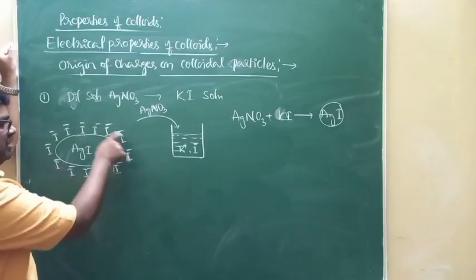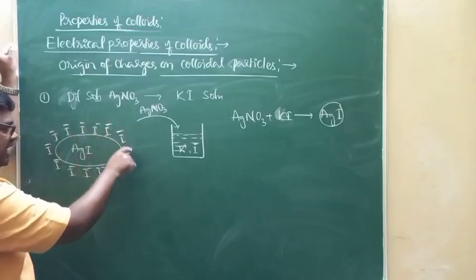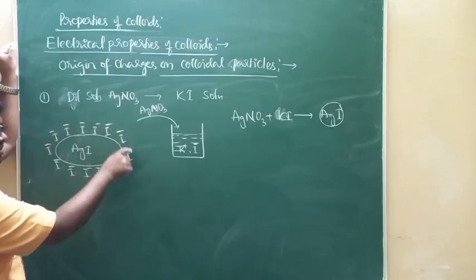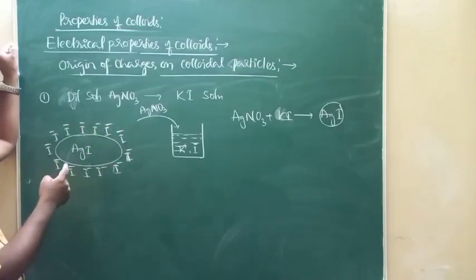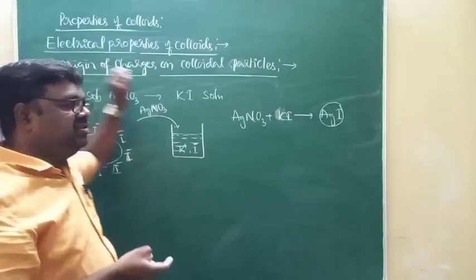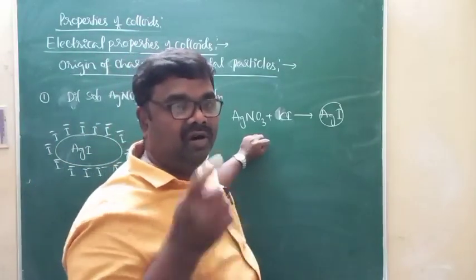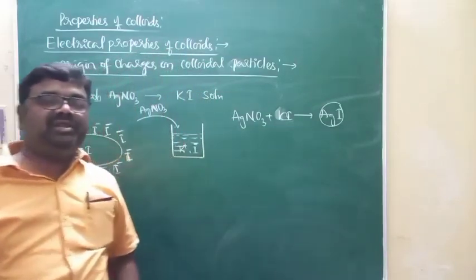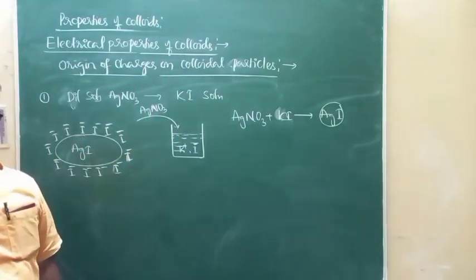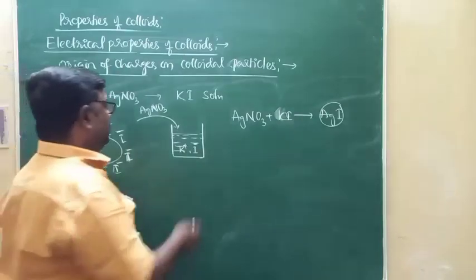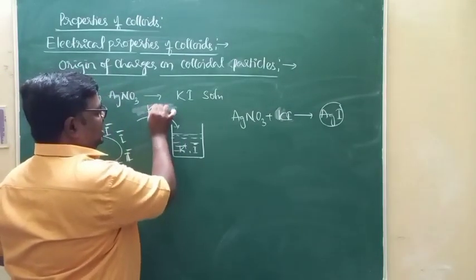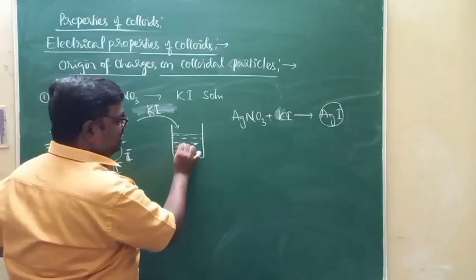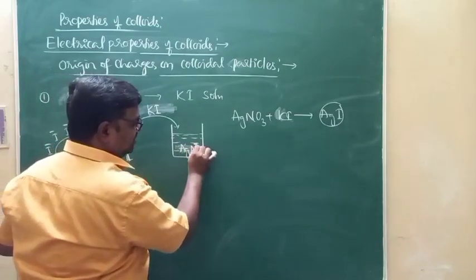Due to the adsorption of these ions, a layer of negative charges will be created on the surface of silver iodide. So this is how a layer of positive or negative charges will be formed on the surface of colloidal particles. That results in the origin of charges over the surface of colloidal particles. Similarly, if I add potassium iodide solution to the silver nitrate solution taken in a beaker,